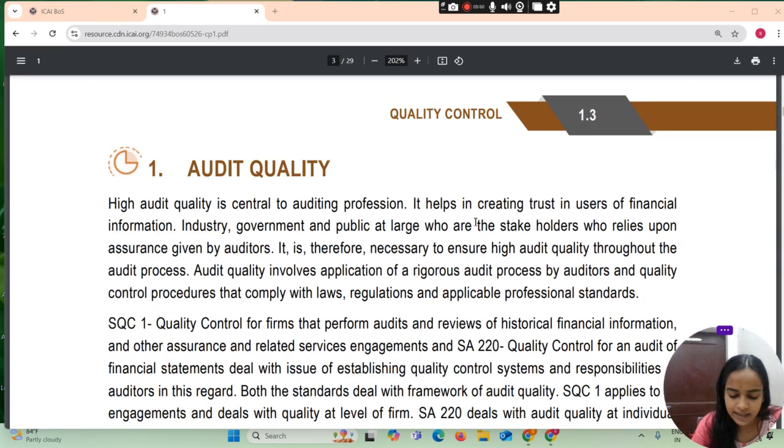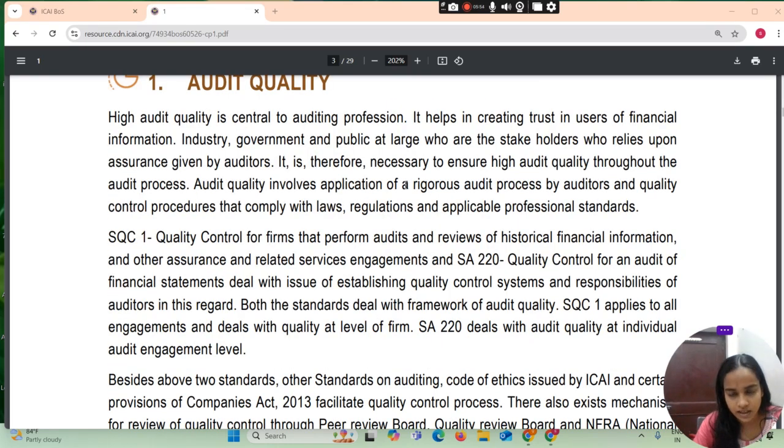High audit quality is central to auditing profession. It helps in creating trust in users of financial information, industry, government, and public at large, who are the stakeholders who rely upon assurance given by auditor. It is therefore necessary to ensure high audit quality throughout the audit process.